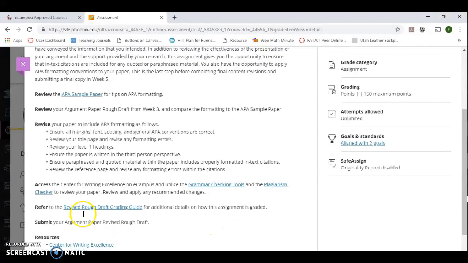If you'd like to review the grading guide, you'll notice in the grading guide that part of your grade is making sure that you're looking at the feedback from week 3. I get that back to you as soon as possible, but it is expected that you make corrections accordingly.